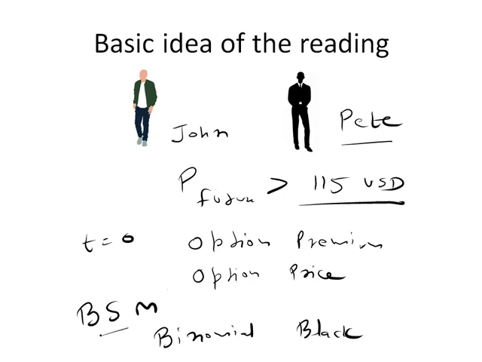The idea behind these three models is to calculate that option price or option premium, to help Pete sign the agreement with John after getting some option premium or option price. So this is the gist of this reading.